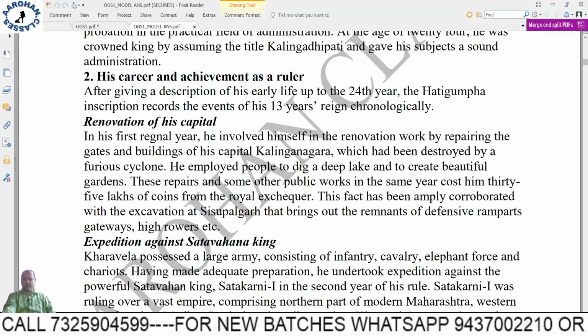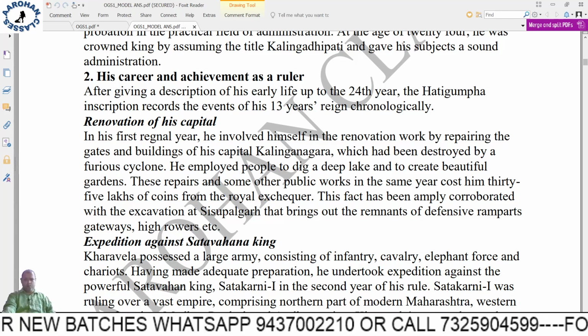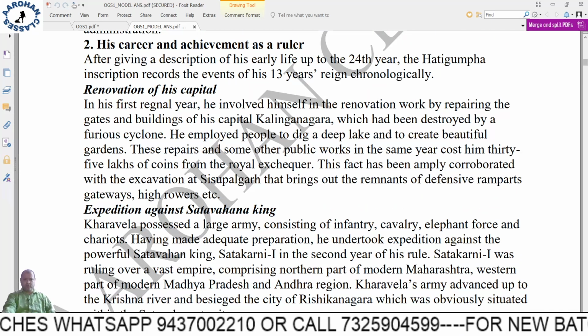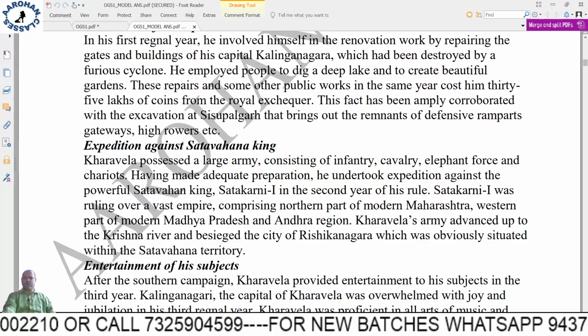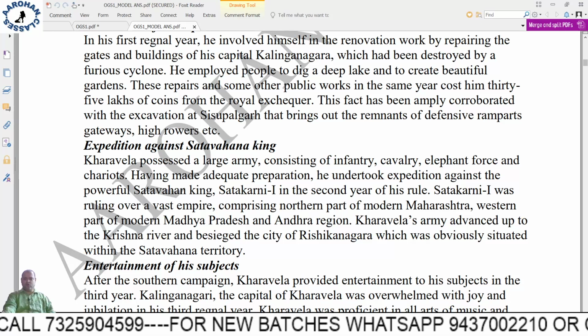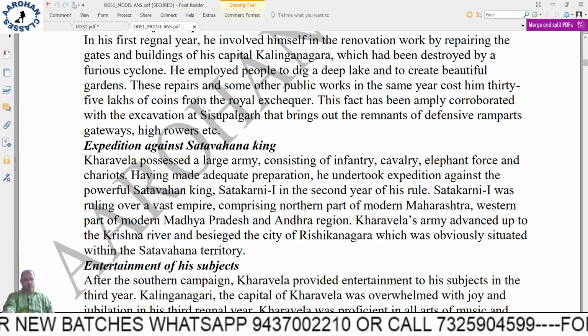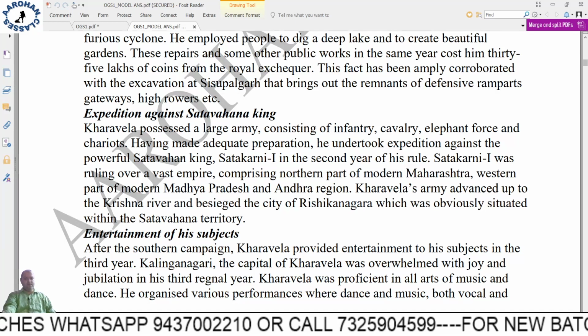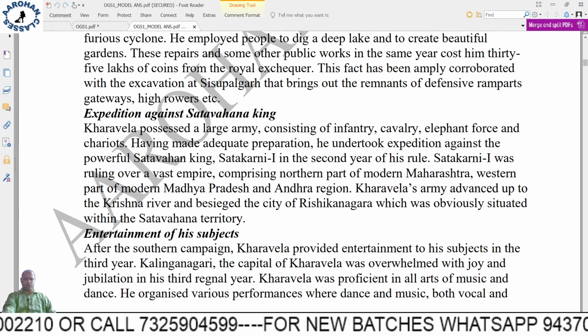Okay, one by one, like in the first year what he did. All these things have been boldened and italicized. Renovation of his capital that he did in his first regnal year, expedition against the Satavahana king. These things you have to remember, the points, and one line you can write, because it is 10 marks. Even this question is enough for a 60-mark question if you get it in history optional.